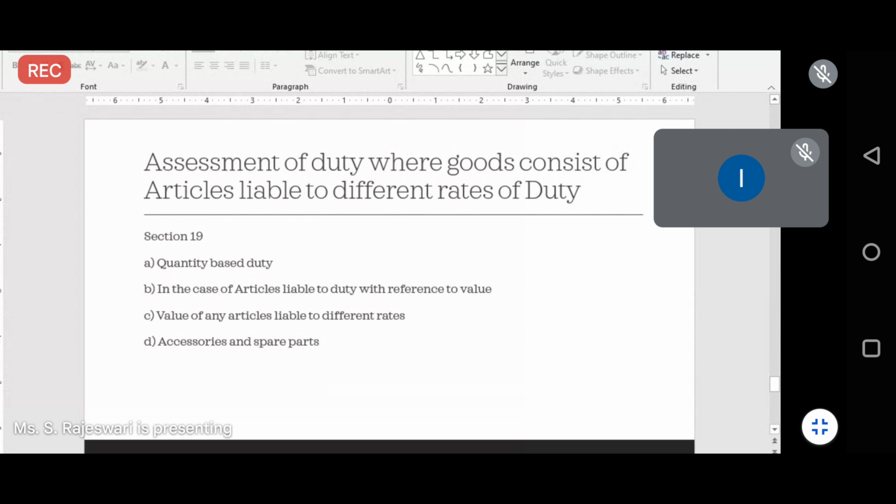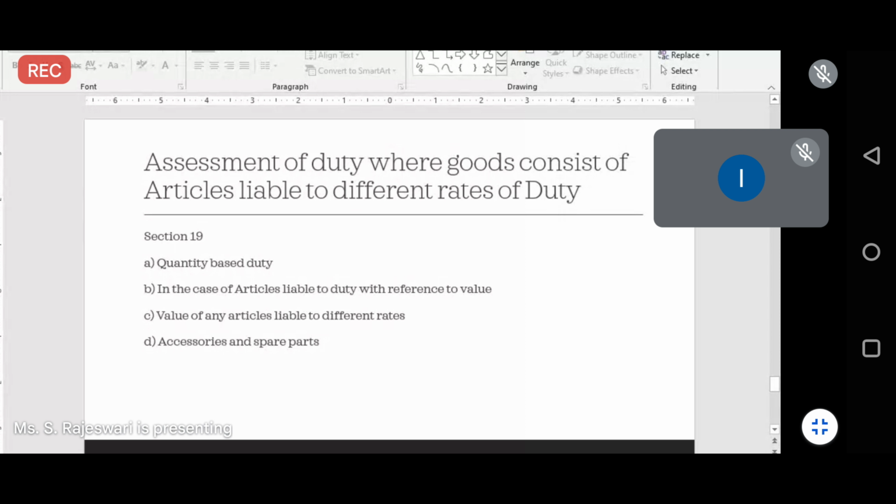Assessment of duty when the goods consist of articles liable to different rates is covered under Section 19 of the Customs Act. The first one is quantity based duty. Quantity based duty means, for example, gold. Gold can be imported from other countries up to a particular level, and after that you will be charged.